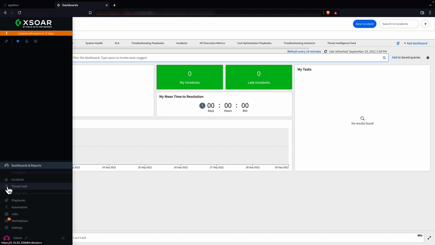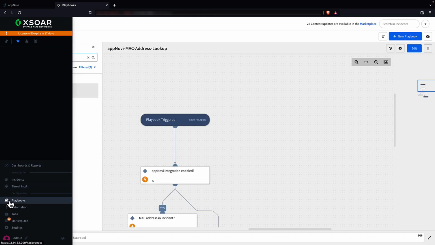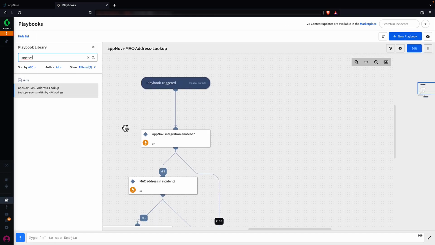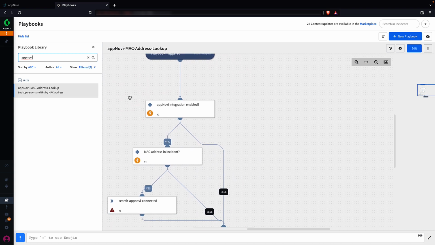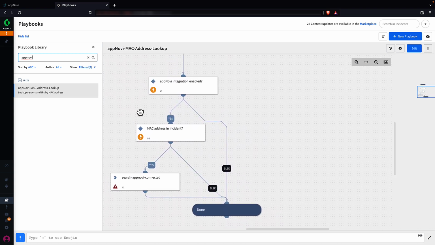This is an example of an out-of-the-box playbook, which could be used automatically to retrieve the MAC address of a server. This means that information is automatically embedded within a Cortex XSOAR ticket to eliminate the manual data querying by an analyst. This can of course be customized, or playbooks can be created and used to gain all the asset information from appNovi to make a streamlined security decision.